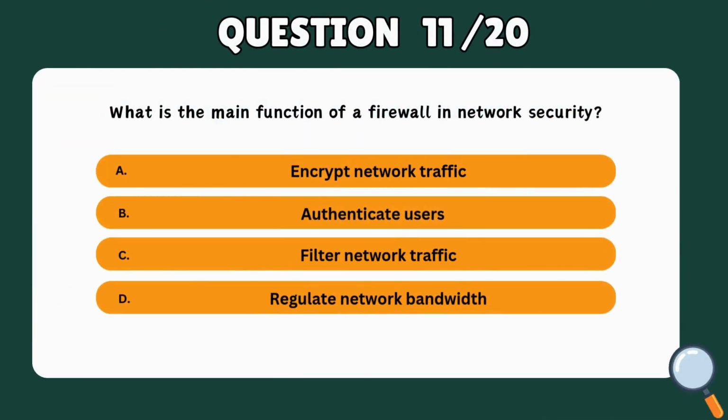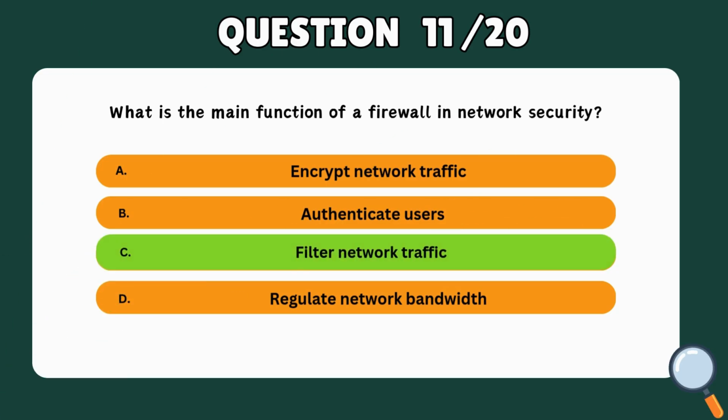Question 11. What is the main function of a firewall in network security? A. Encrypt network traffic. B. Authenticate users. C. Filter network traffic. D. Regulate network bandwidth.